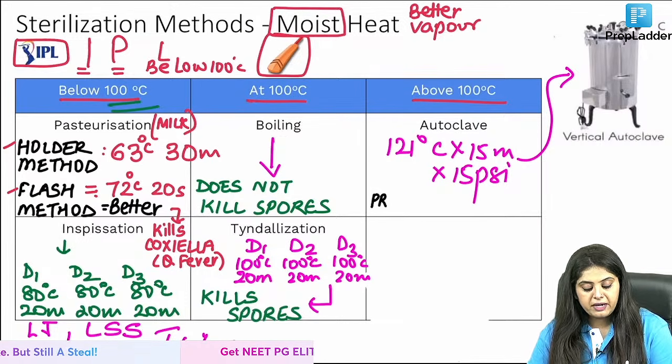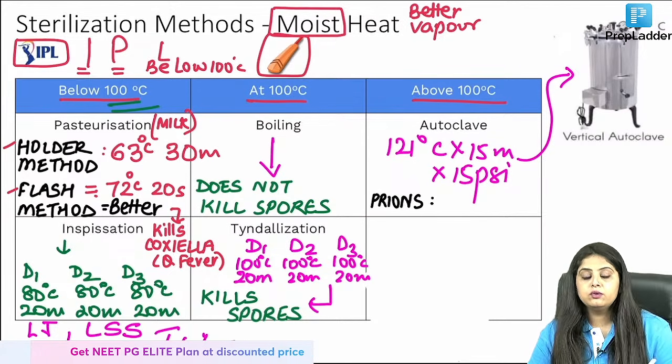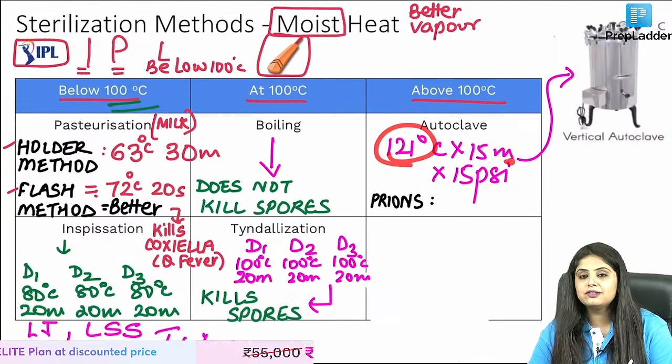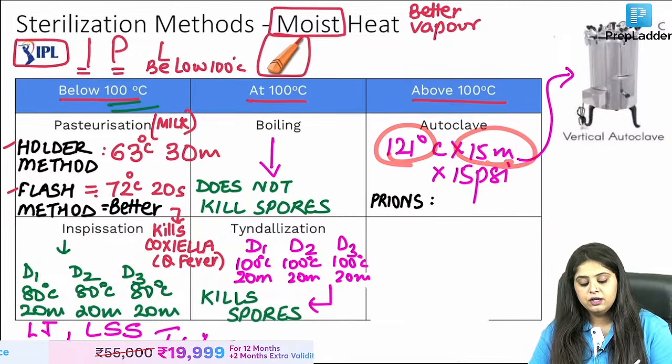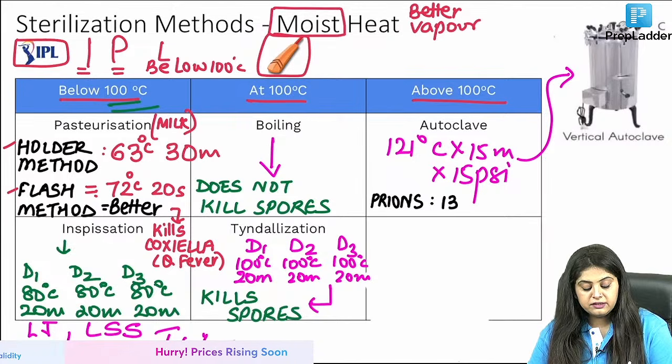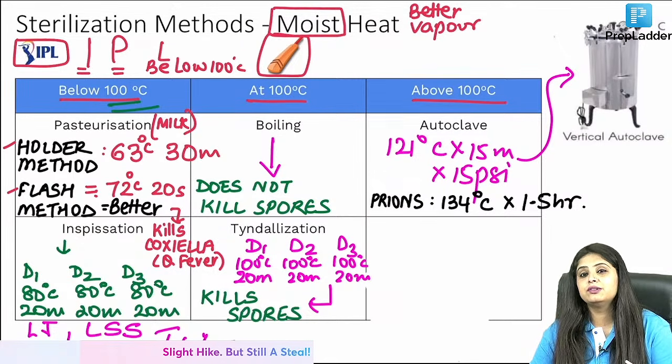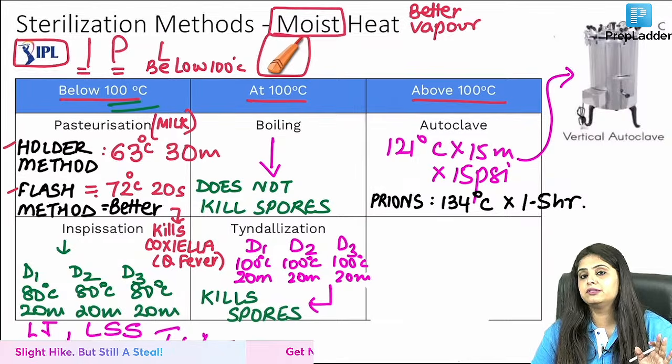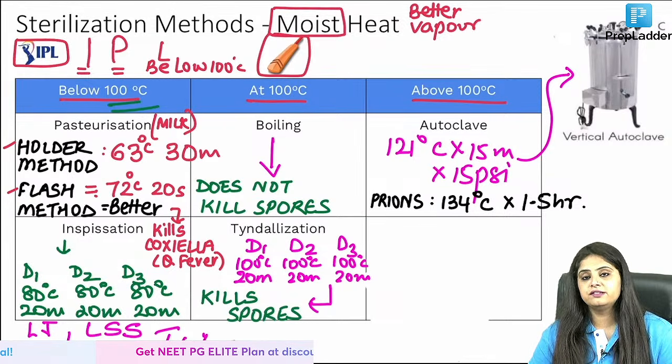If you want to kill prions, what will you do? Ma'am, I will have to increase the temperature also, and 15 minutes will not work. You will have to put a decimal point and convert it into hours. So firstly, this is 134 degree for 1.5 hours. That also I think will be able to kill prions. Prions are the toughest to kill in sterilization.